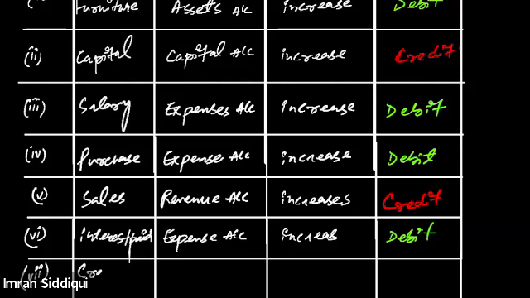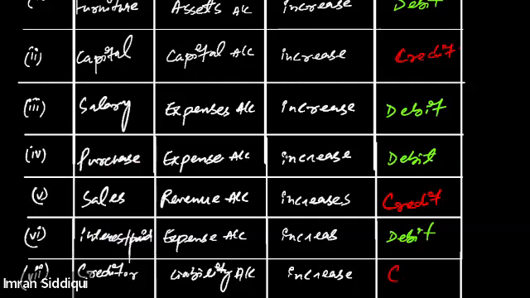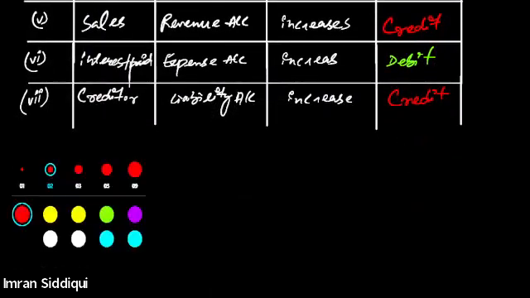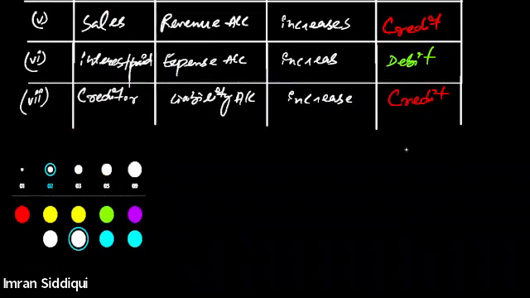So creditors are a liability account, and if a liability account increases, we should credit it. Is that right? Yes, sir. One last item is left. Just a minute.